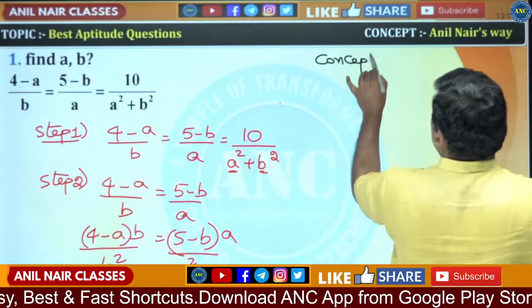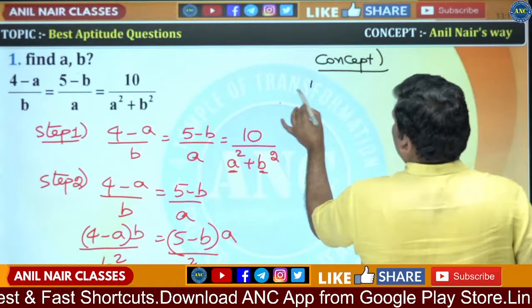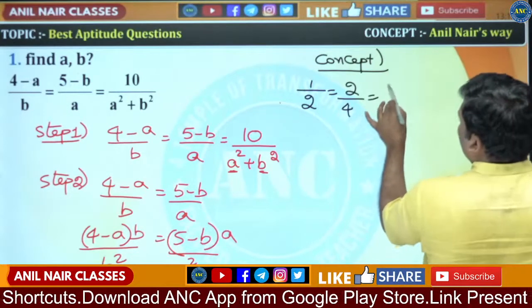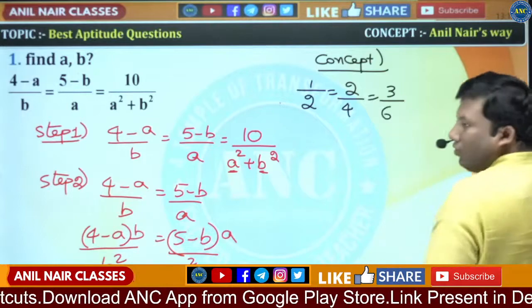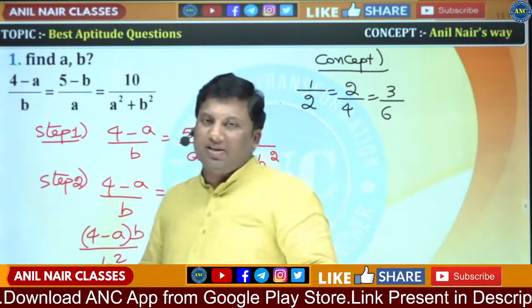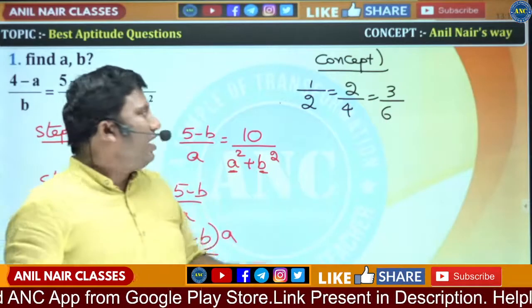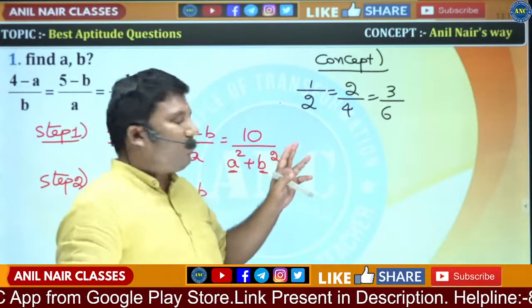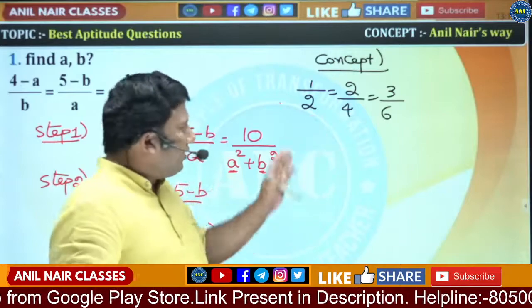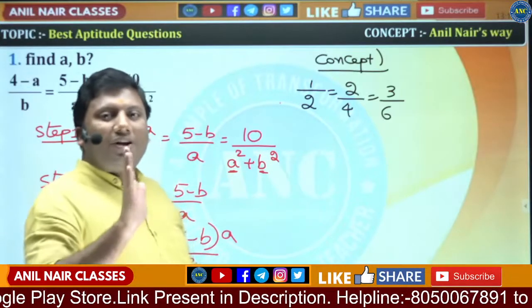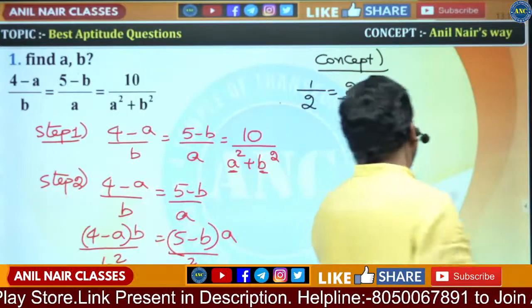Concept, listen carefully. 1 by 2 is equivalent to 2 by 4 is equivalent to 3 by 6. 2 by 4 is 1 by 2, 3 by 6 is 1 by 2. There are three different fractions. One is an optimized version, the others are derived versions. There are three fractions where value-wise all are equal. 1 by 2 is equivalent to 2 by 4 is equivalent to 3 by 6.